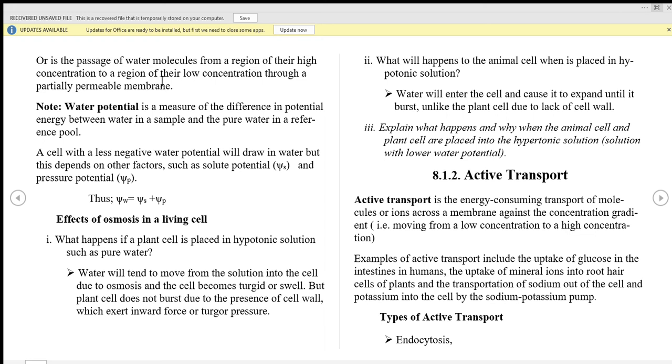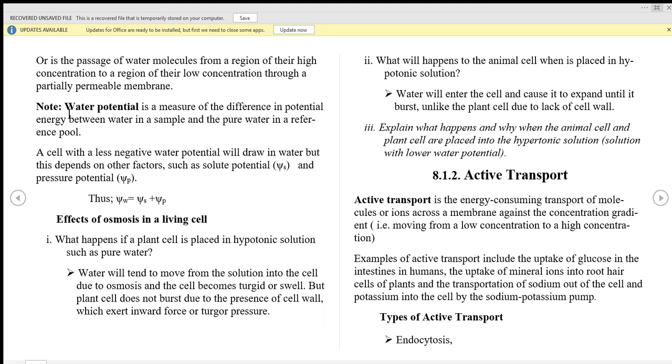It is a passage of water molecules from a region of high concentration to a region of low concentration through a partially permeable membrane. And when we say partially permeable membrane, it allows the passage of water molecules only. But when we say selective permeable membrane, it allows only the passage of selected molecules, water and other molecules. But partially permeable membrane allows the passage of water molecules only.